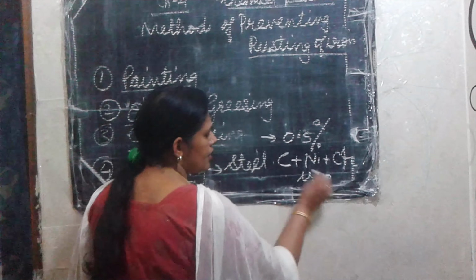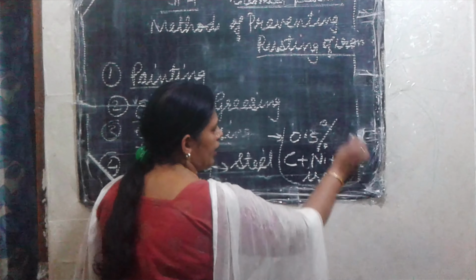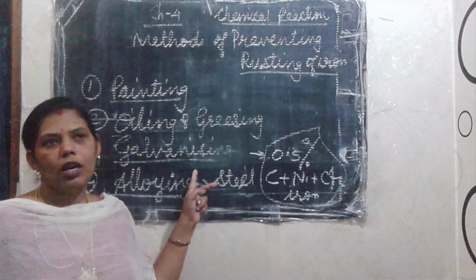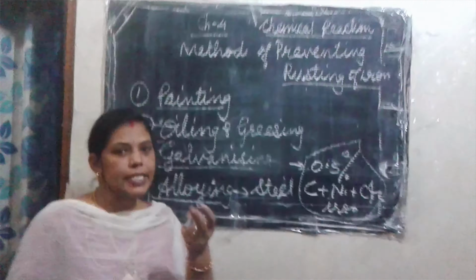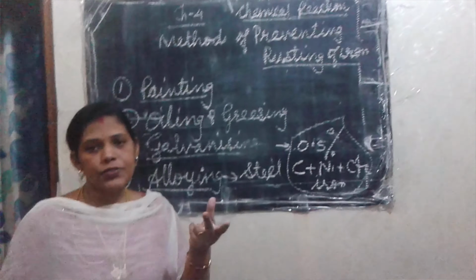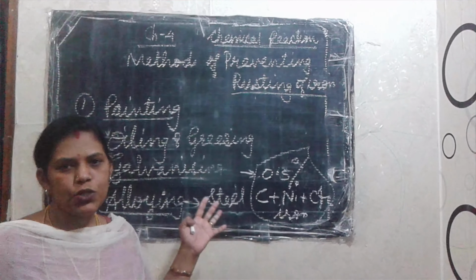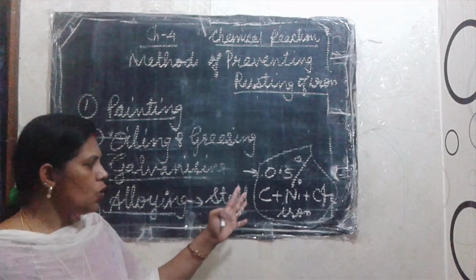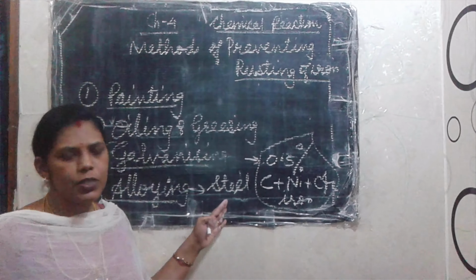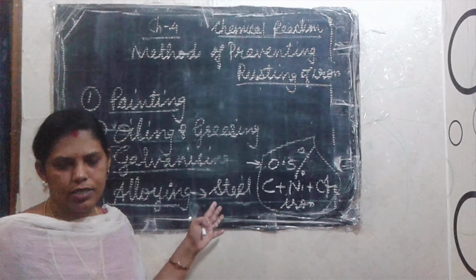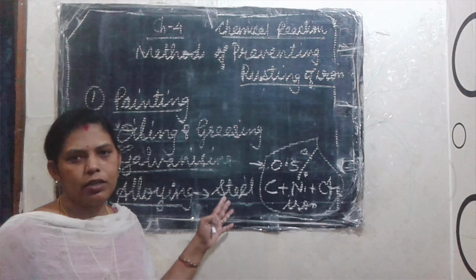Then that is known as steel. Okay, that steel is very strong and it will not corrode. Most of your scissors, blades, knives and the surgical instruments that doctors use for doing operations are made of steel, because it will not corrode easily and there will be no rust formation. It will last for a long time.